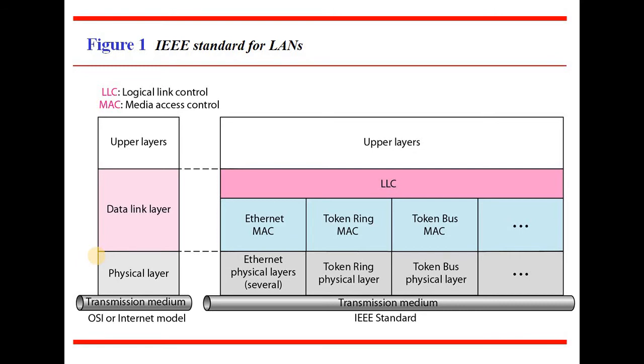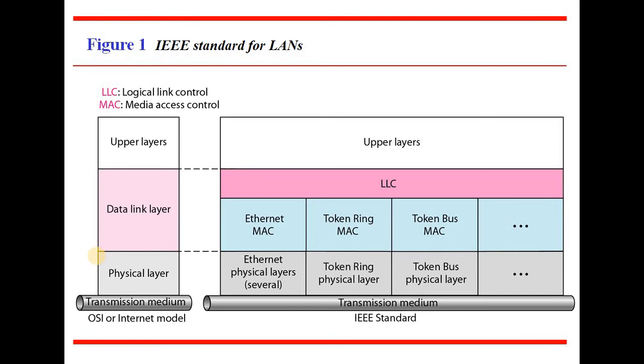Now, the protocols we are going to use are IEEE standards for designing the LANs. In the physical layer, we are dealing with the Ethernet physical layers, which are several in nature, and we are also using token ring physical layer as well as token bus, and many other topologies are available for us to design the physical layer within which we use IEEE standards.